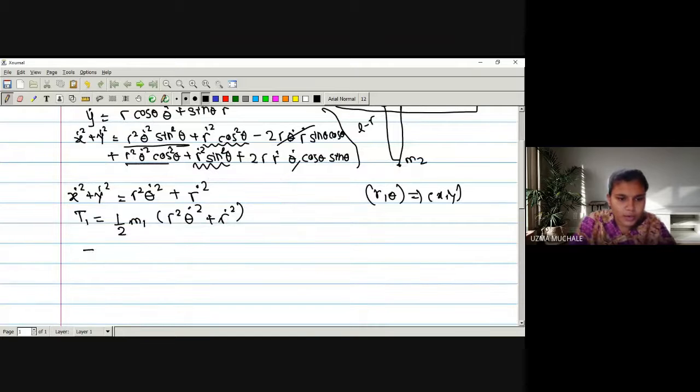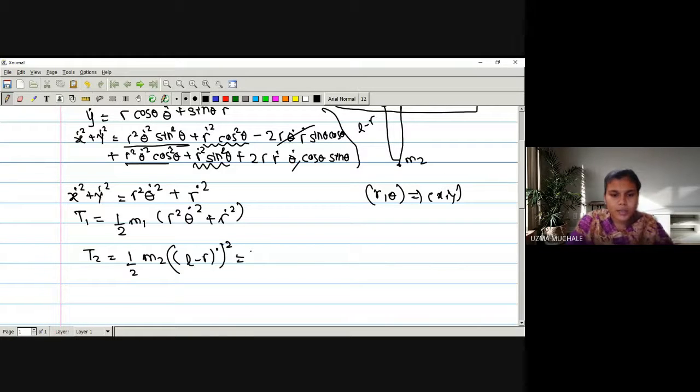Okay. So let us go for T2 is equal to 1 upon 2 m2. So the second term will be simply l minus r dot its square, right? So r is simply sufficient to describe the position, because if r is known to you, you can find out l minus r. l is fixed, so what is the derivative? It will be 0. So let me write down directly the derivative: 1 upon 2 m2 r dot square, minus r dot, minus minus will be plus. So it will be directly r dot square. Okay.